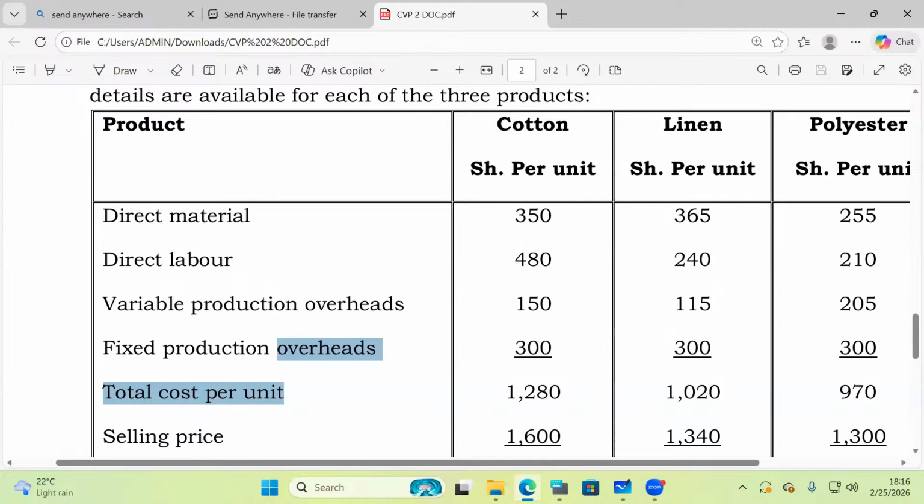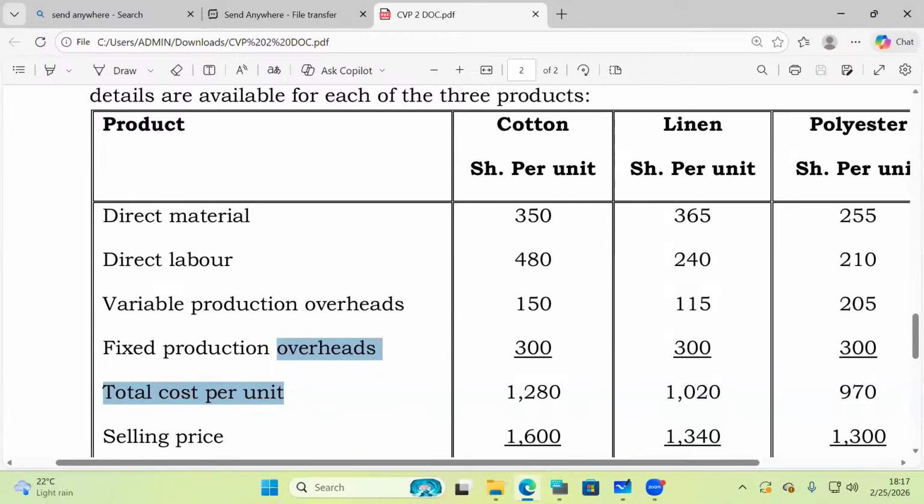The student is telling me, Mwalimu, don't look far away. We shall be able to calculate this variable cost per unit for cotton. They have been able to calculate very well because they know that variable cost is DM plus DL plus any variable production overhead, isn't it? If you look at this very keenly, you'll be able to see for cotton, we have 350. That's direct materials, isn't it? Direct labor is what here, somebody? 480. Variable production overhead is what here, somebody? When you add the three, how much are we getting?